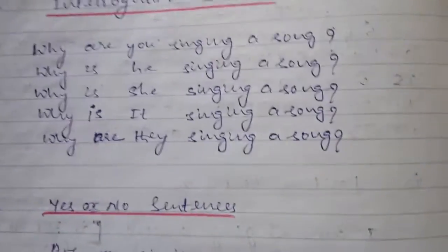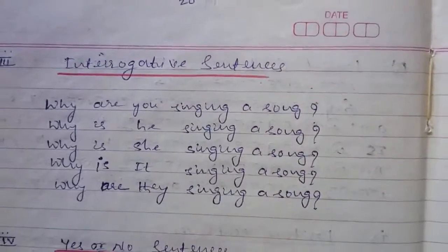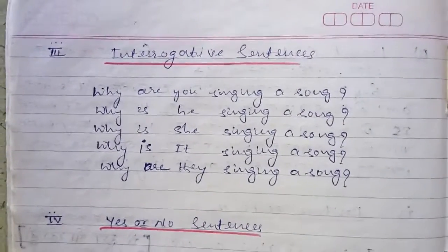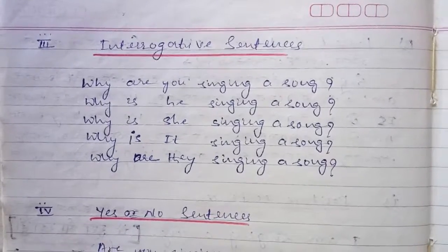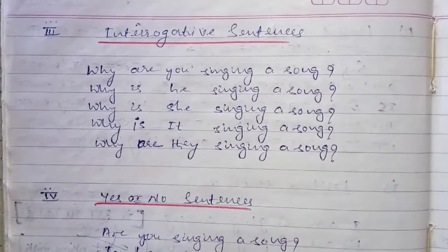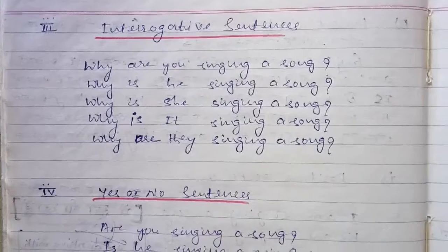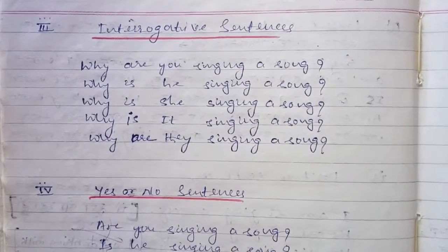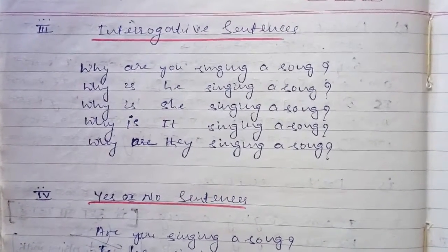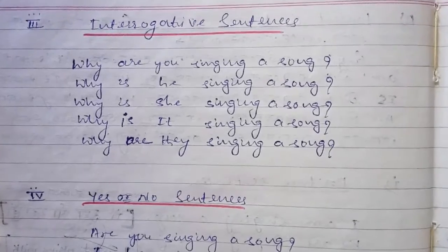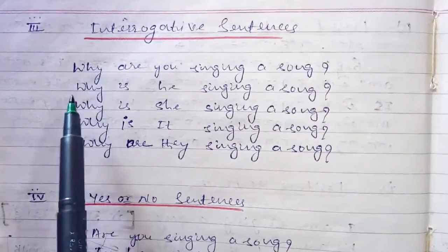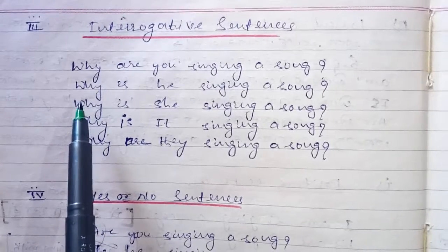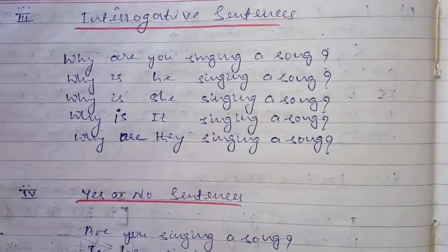Now we can create interrogative sentences. Interrogative means question sentences. For question sentences, always think that whenever we are going to create a question sentence, the WH word will come first. WH means why, who, what, when, all those things, or how. All these are WH words.